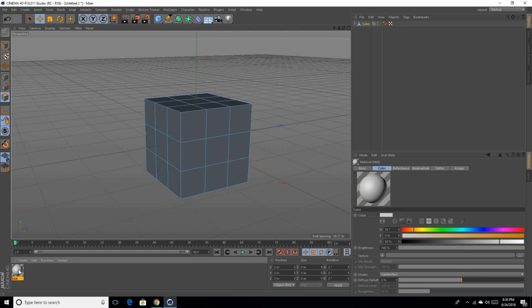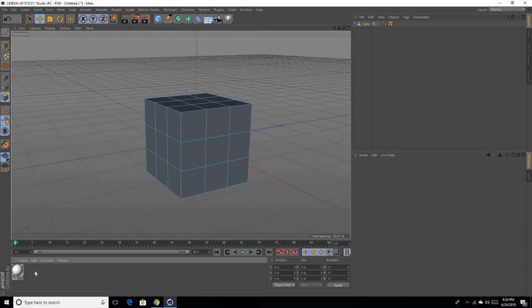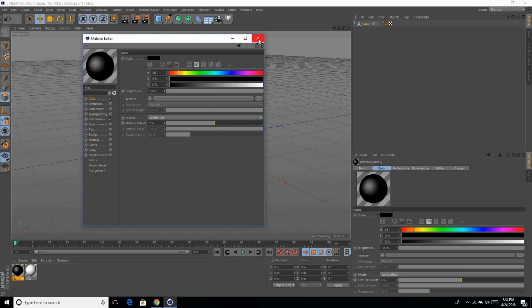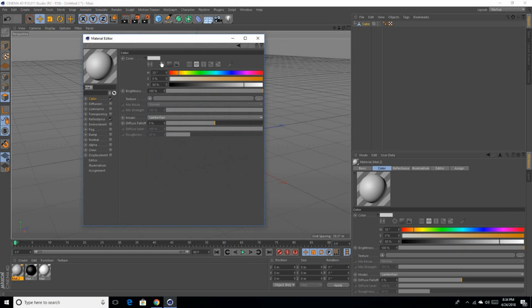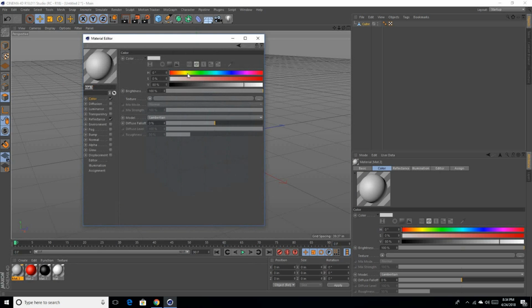Let's create our colors. So the colors that go in our Rubik's Cube are white, black. It's very simple to make colors. All you do is double click your material and make your color. So we also have red. What else do we have? We have orange, I think.